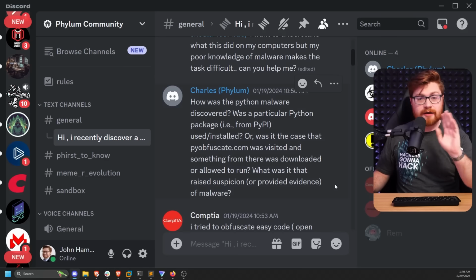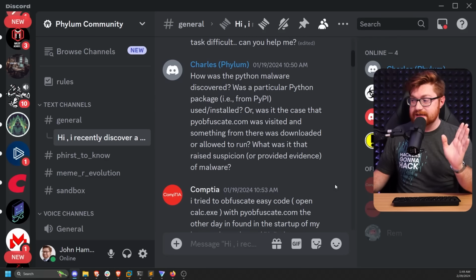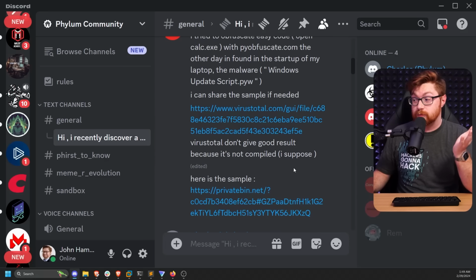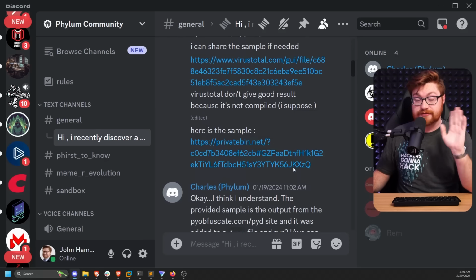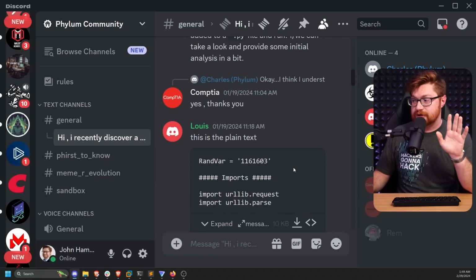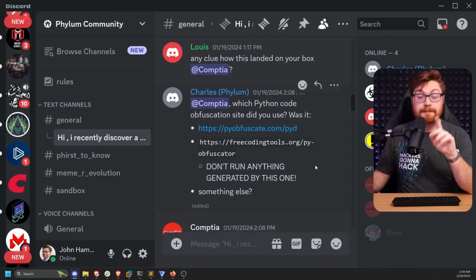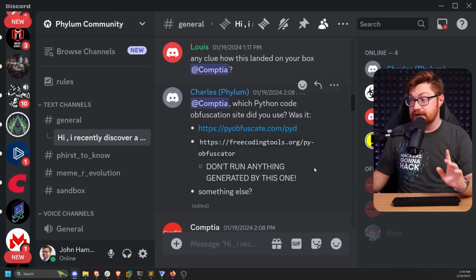The conversation goes back and forth, and they dig into it just a little bit, and the user says, look, we found this odd-looking file, Windows Update Script.pyw, and they just wanted to dig into it. They shared the sample, they've got it up on VirusTotal, and then we're tracking just a bit more. They shared the source code, and we'll dig into that in just a moment, but let me go ahead and clarify, they drilled this down and were thinking, hey, we've got these options, piobfuscate.com and freecodingtools piobfuscator.